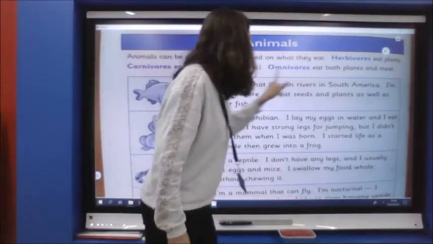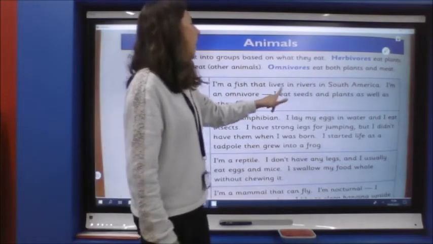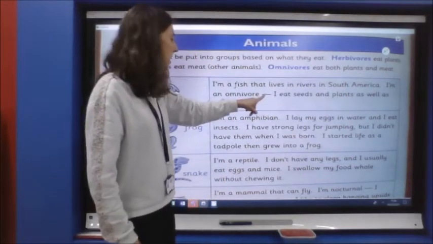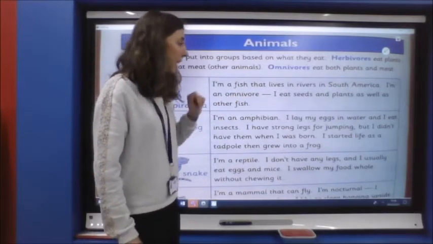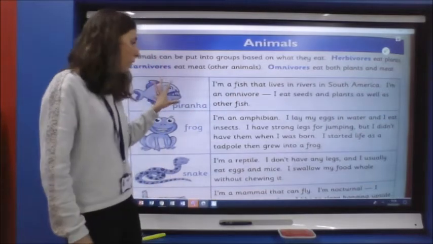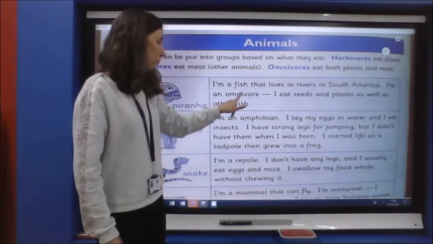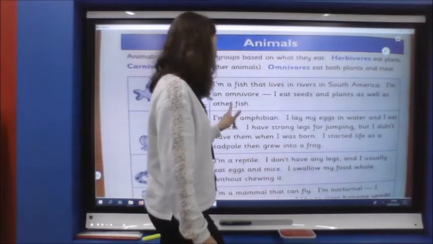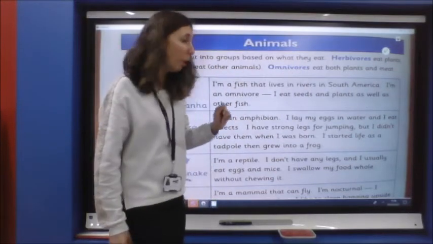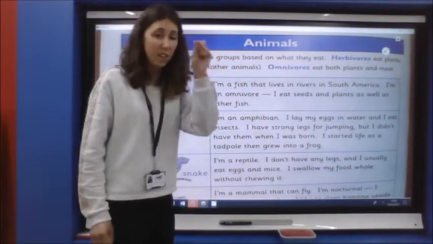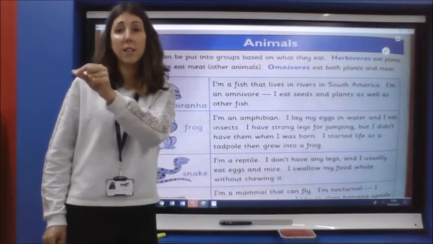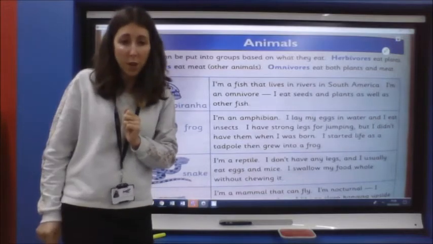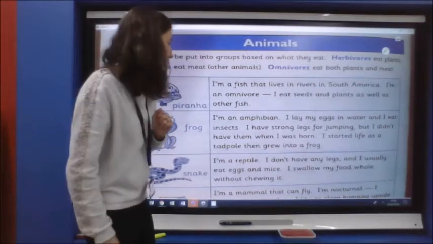So it says, I'm an omnivore. I eat seeds and plants as well as other fish. So the dash has been used to explain a little bit more about why the piranha is an omnivore. So the reason why it is an omnivore is because it eats seeds and plants as well as other fish. So it eats both. So you've got the dash there. Instead of putting a full stop and then writing a new sentence, we can use a dash because it's an extra bit of information that fits in the same sentence.